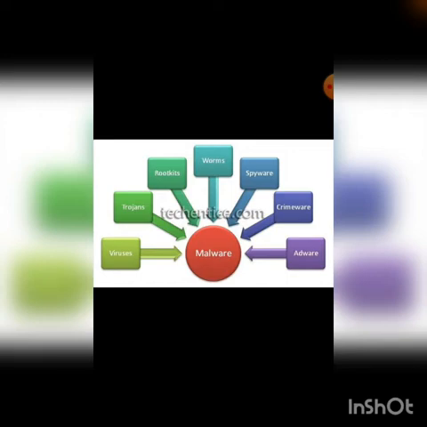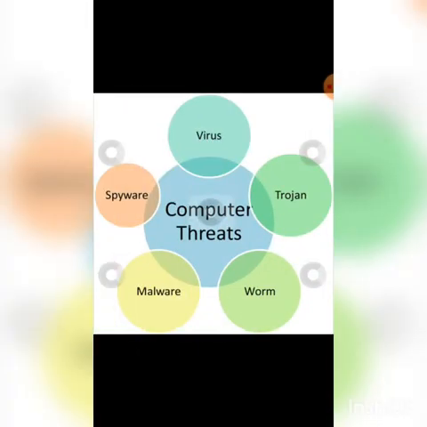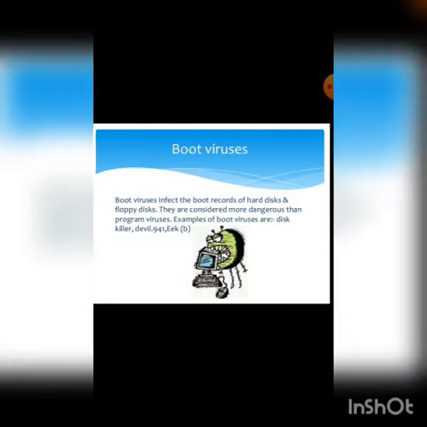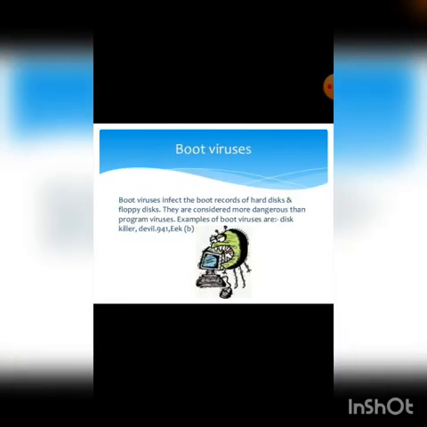Types of viruses. The different types of computer viruses could be classified on the basis of where they hide, the kind of damage they cause, the type of operating system or platform they attack. Let us have a look one by one. So number one is boot virus. This type of virus affects the boot sector of a hard disk.